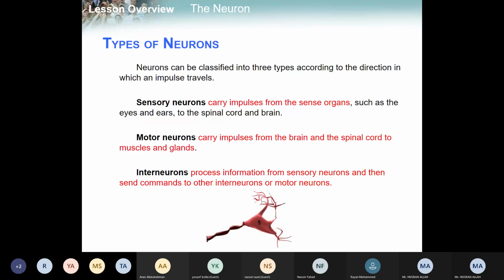Sensory neurons carry impulses from the sense organs such as the eyes and ears to the spinal cord and brain, right? I'm talking, you're listening, right? The sound my tongue is producing, which part of your body is going to receive or sense it? The ear, right? So the ear will receive it and transmit it to where? To the brain or the spinal cord, right? Besides this, the example I gave for skin is also valid, and the example for taste is also valid, right?